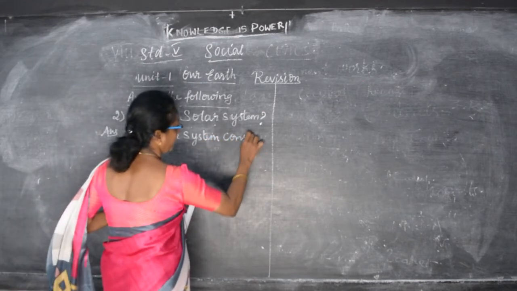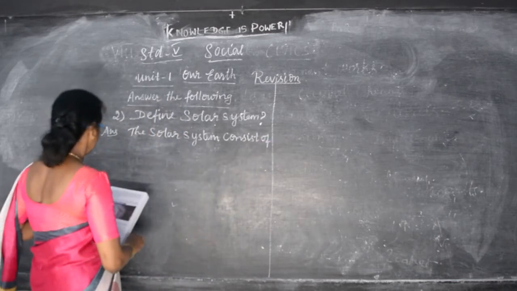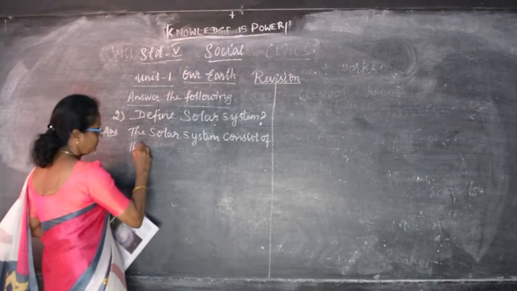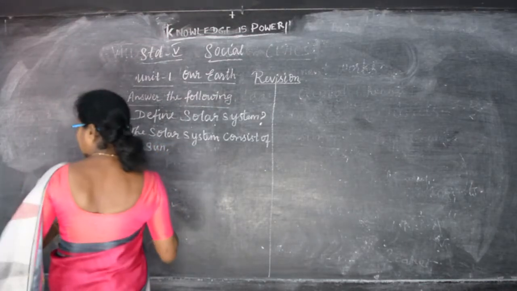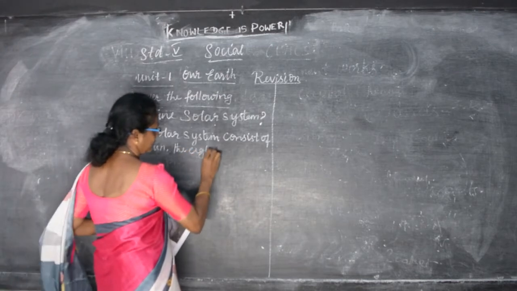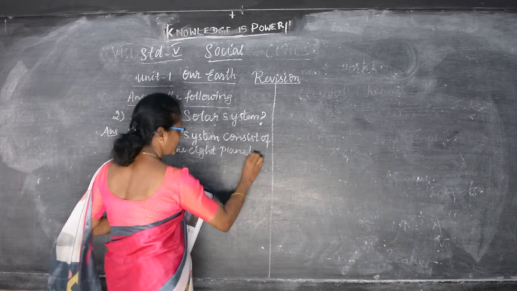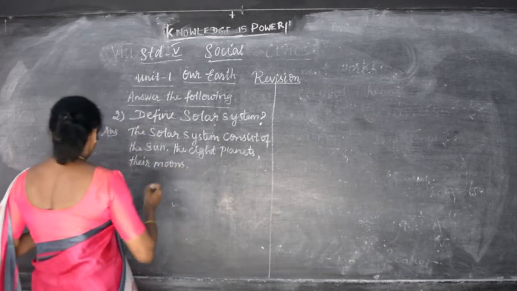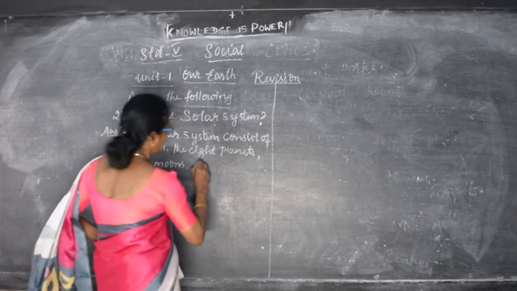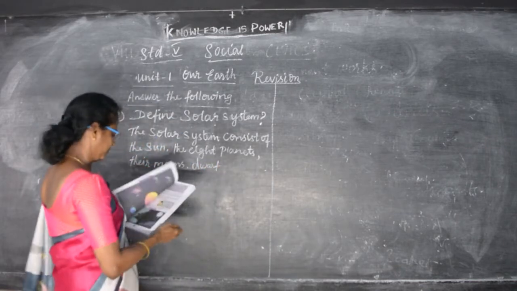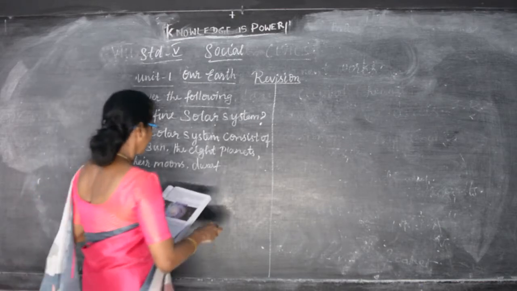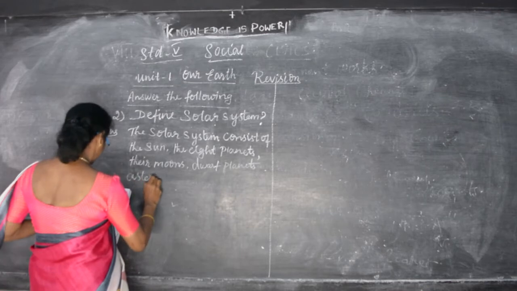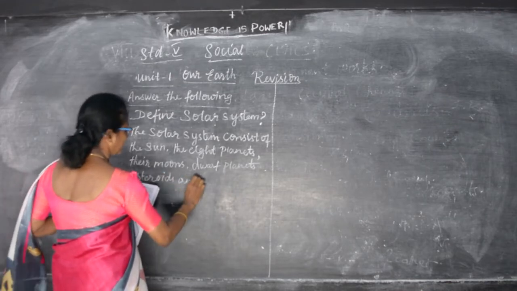consists of the sun, the 8 planets, their moons, dwarf planets, asteroids, and comets.